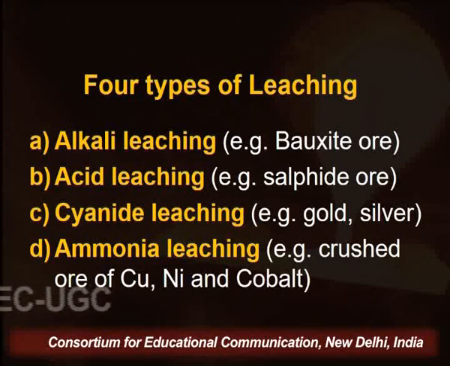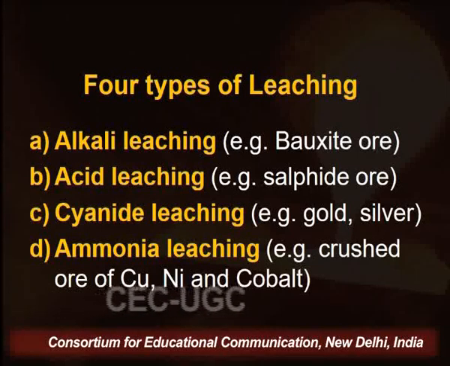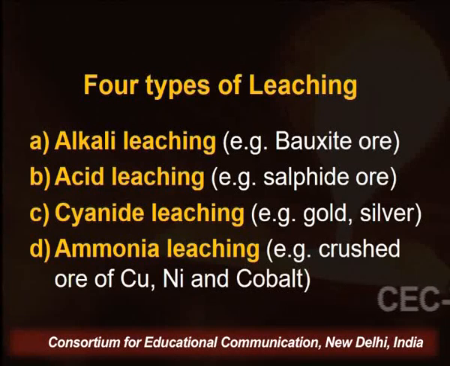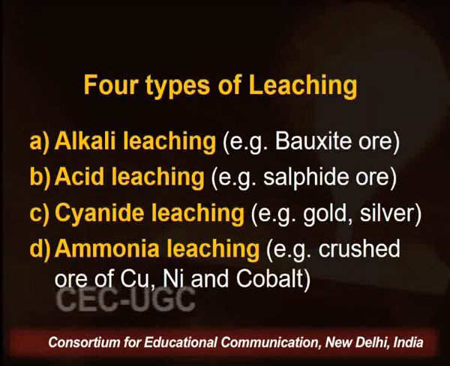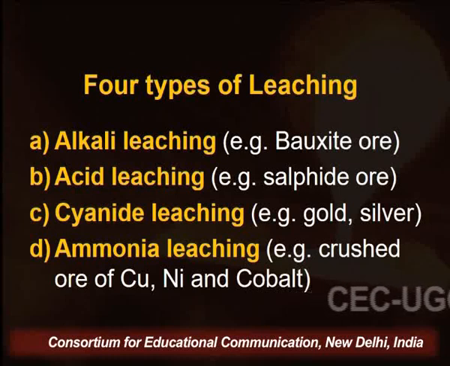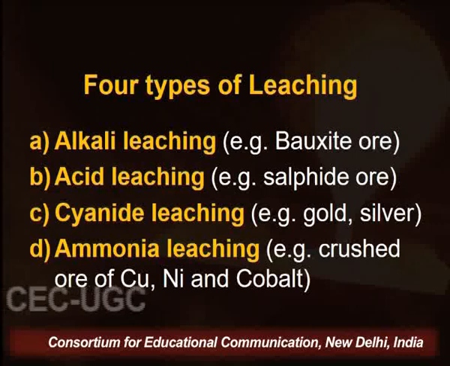Similarly, acid leaching, for example, sulfide ores undergo acid leaching. Cyanide leaching, for example, gold and silver undergo the cyanide chemical separation method. And the fourth one is ammonia leaching. Ammonia leaching is used for the crushed ore of copper, nickel and cobalt.